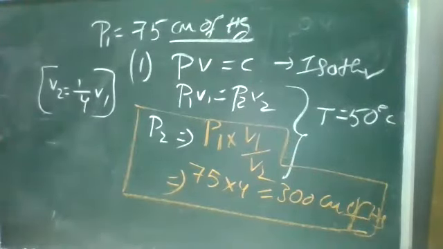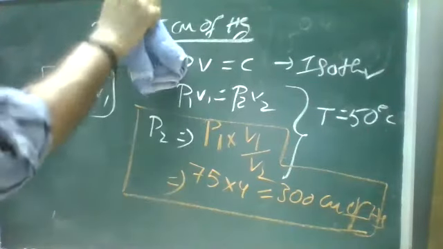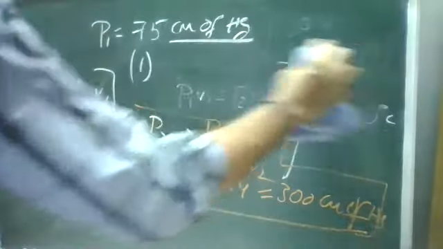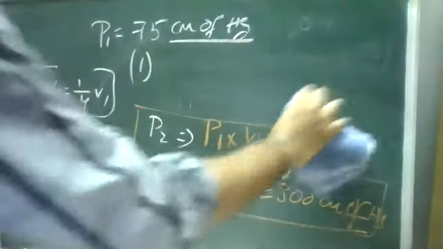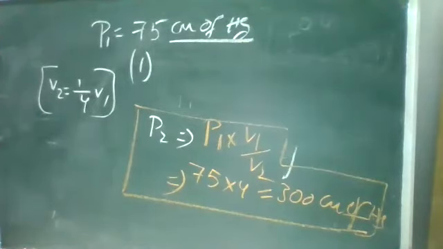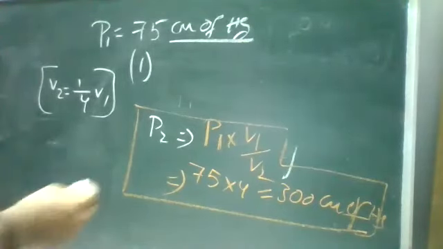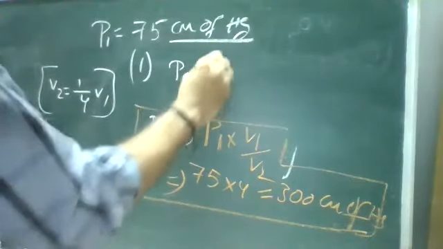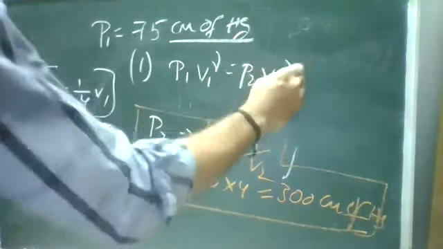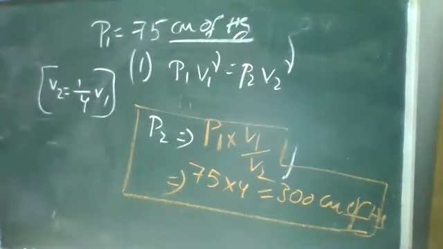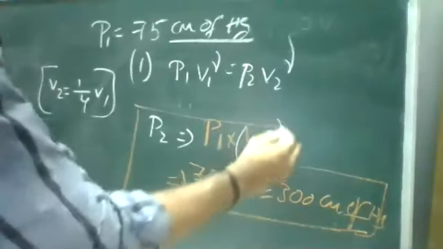Next one, for adiabatic process. Note it down. Second case for adiabatic process. In the adiabatic process, the temperature does not stay constant, the temperature varies. We know the volume and we have to find the pressure. So the relation is P1 V1 power gamma is equal to P2 V2 power gamma. From this relation we are going to find P2. Same relation, but keep the power term as gamma.